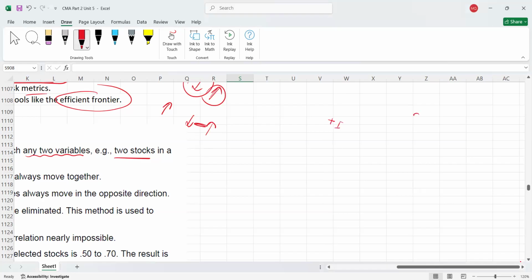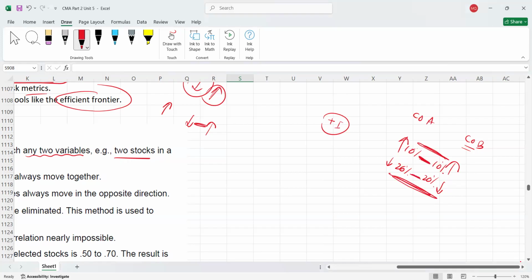Let's assume we have a company A here and we have a company B here. If company A's price has increased, B is also increasing. For example, if it has increased by 10%, B has also increased by 10%. Or for example, if company A's price is decreasing, B is also decreasing. For example, if it is decreased by 20%, it is also decreasing by 20%. So this is called perfect direct correlation, where prices of both stocks are moving in the same direction and the proportion of change is also the same.